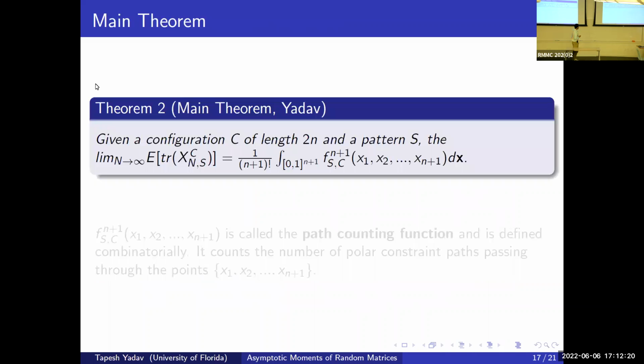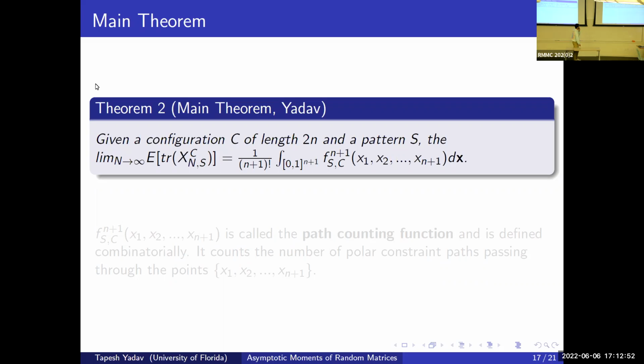So the main theorem here is that, given a configuration C of length 2n and a pattern S, the limit as the size capital N goes to infinity of the expectation of the normalized trace of X_{N,S} to the power C is equal to 1 over (n+1)! times the integral over the (n+1)-dimensional cube of the function f_{S,C} of x_1 to x_{n+1} dx.